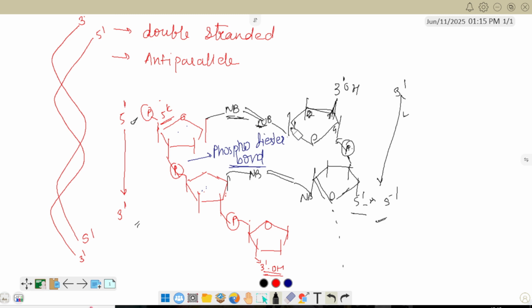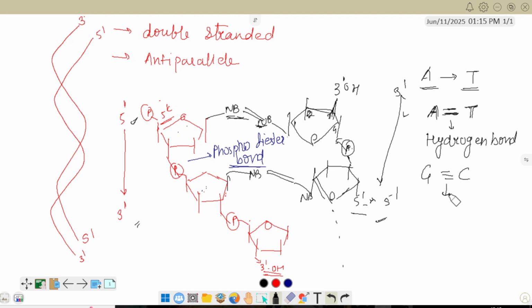Remember Chargaff's rule. Let's discuss. A is always paired with T, and the bond present is a hydrogen bond. There will be 2 hydrogen bonds, and A is always paired with T. G is always paired with C with 3 hydrogen bonds.